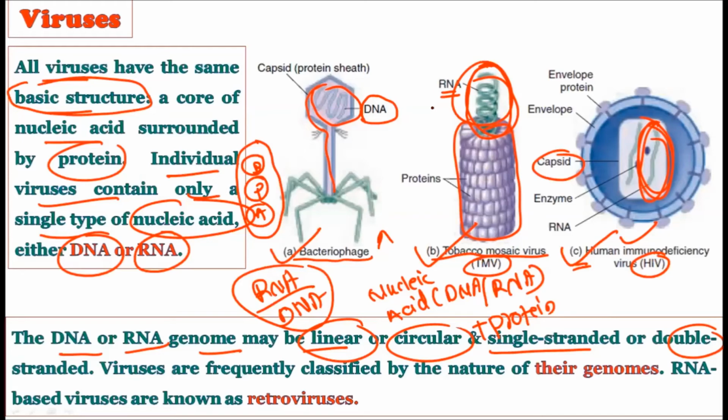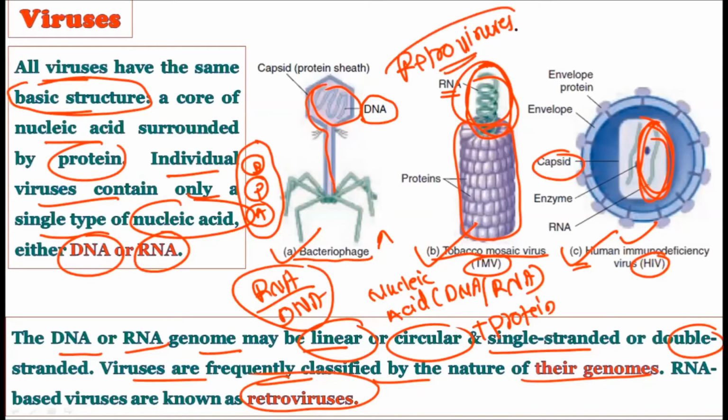Just now we have seen the differentiating points between the bacterial virus, plant virus, and the animal viruses. Now viruses are frequently classified by the nature of their genome. Just as we classified earlier bacterial viruses, plant viruses, and animal viruses. Why? Because their genome differs. Okay, and the RNA-based viruses are generally known as the retroviruses. This term is generally used for the viruses which have RNA as a genetic material.